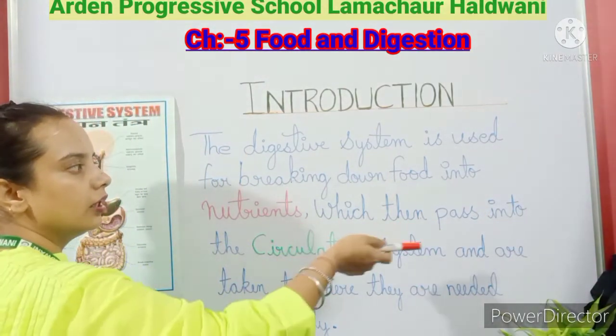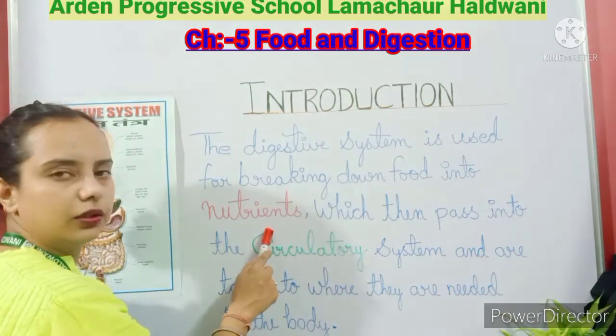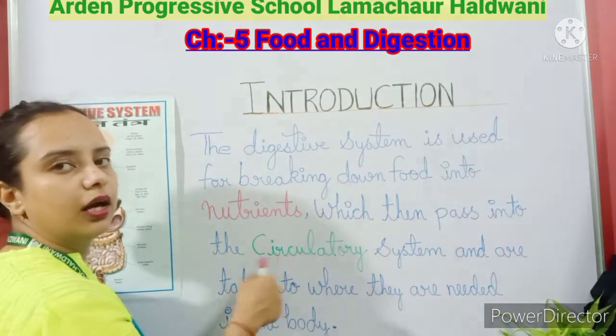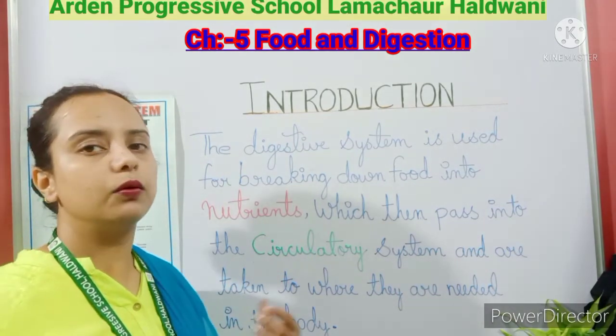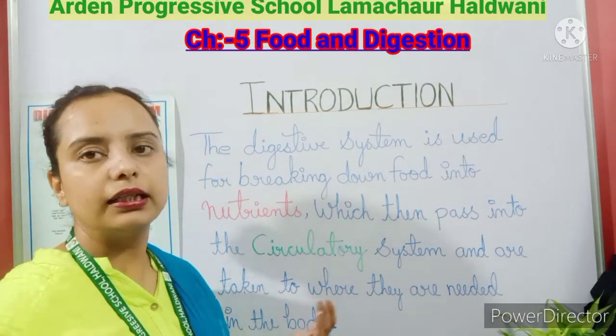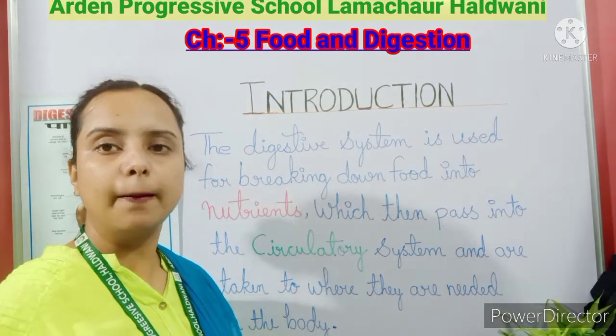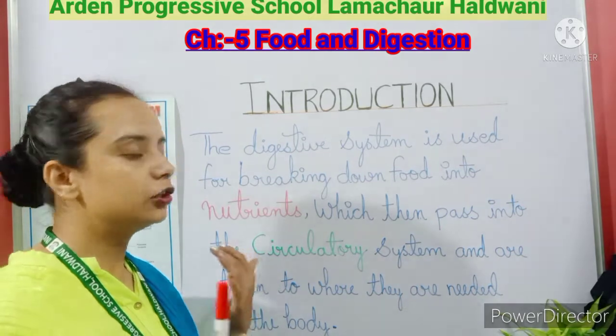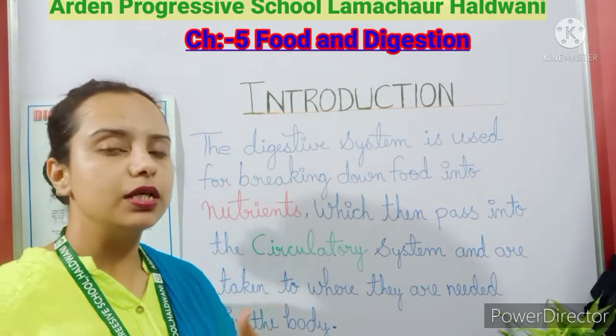When the food breaks down into the nutrients, it passes into the circulatory system, where it mixes up with the blood and circulates. And you know that the blood circulates to all the body parts.